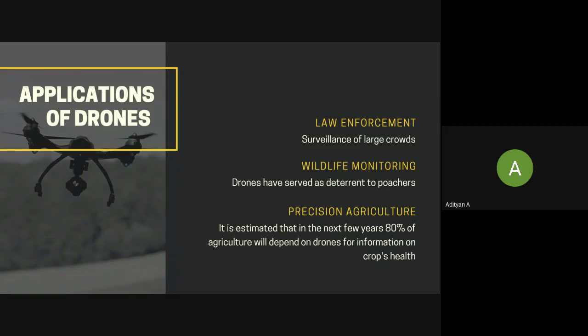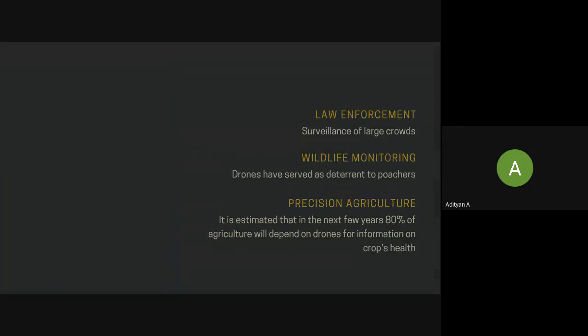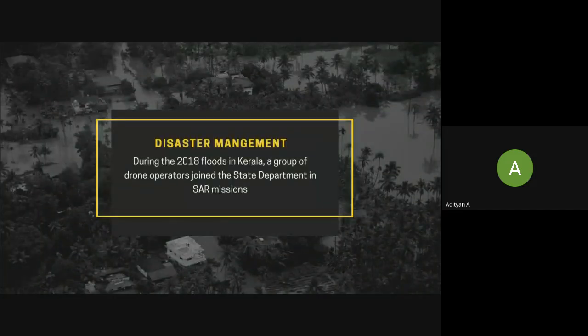So use of drones for agriculture is something that has been coming up in the past few years. Then we spoke about drones in disaster management, and we specifically spoke about how in the year 2018, during the floods in Kerala, a group of drone operators joined the State Department in search and rescue operations, where they flew their drones around affected regions and they spotted people and rescued them.